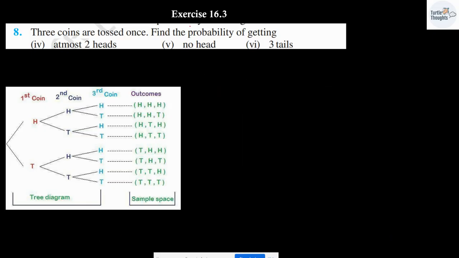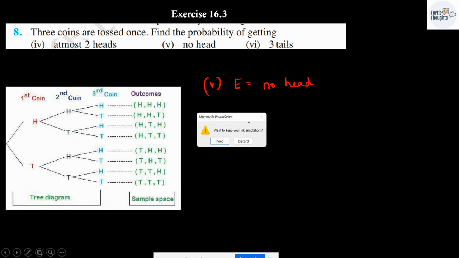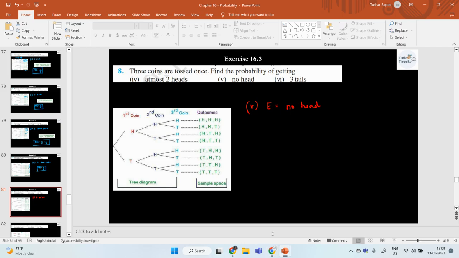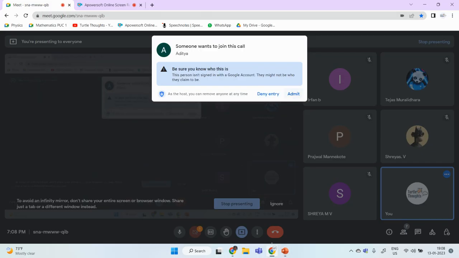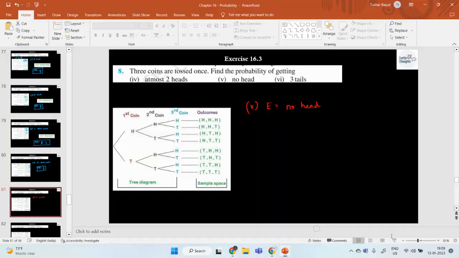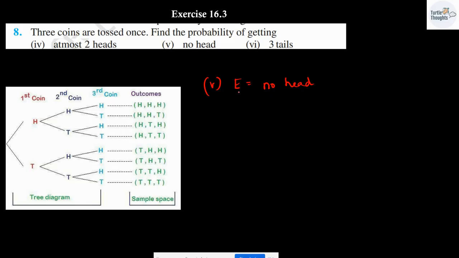Moving on to the next one. Fifth one, let me consider this to be event E of getting no head. This is the probability of getting no head. There is only one outcome where you will be getting no head, that is TTT. Probability of event E is going to be 1 over 8.